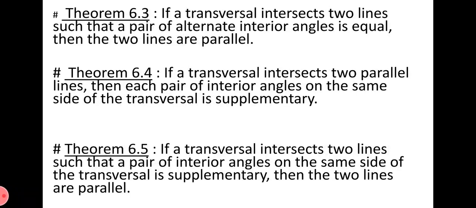So you have to remember, and the other three are converses of it. If it is given that any one pair of corresponding angles is equal, any one pair of alternate interior angles is equal, or any one pair of interior angles on the same side of the transversal is supplementary, then the given two lines are compulsorily parallel lines. These are all very useful in solving our questions and proving some of the theorems also.